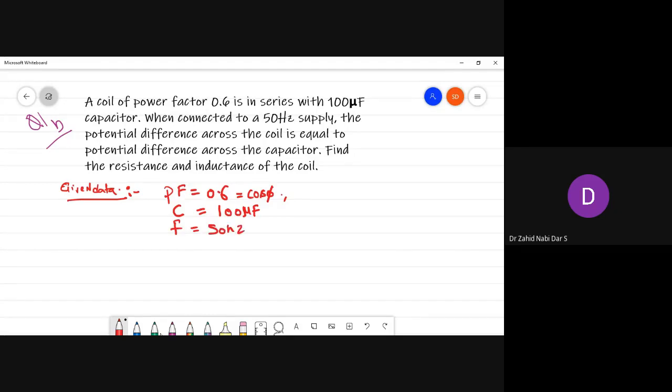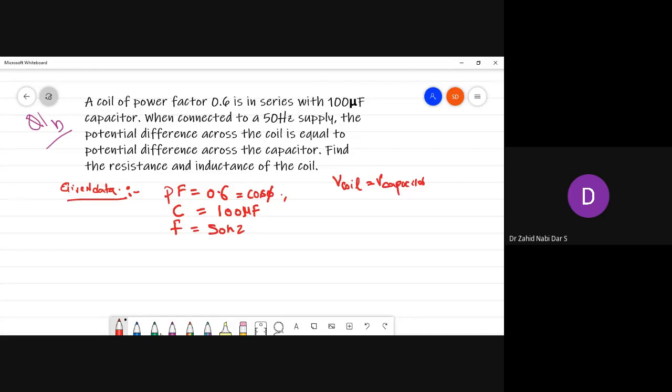What we have to do: the coil in series with a 100 microfarad capacitor, when connected to a 50 hertz supply, the potential difference across the coil is equal to the potential difference across the capacitor. Whatever potential difference there is across the coil, V coil is equal to V capacitor. First of all, we have to analyze the circuit, and find the resistance and inductance of the coil.